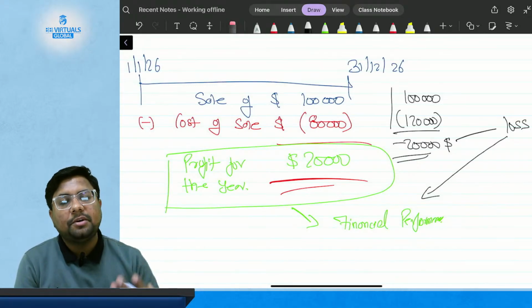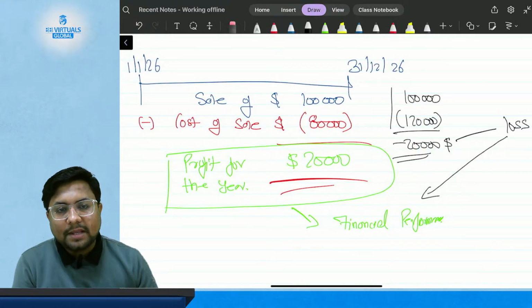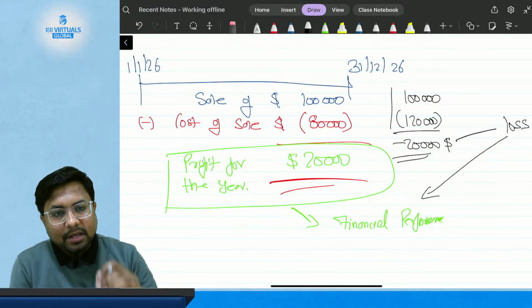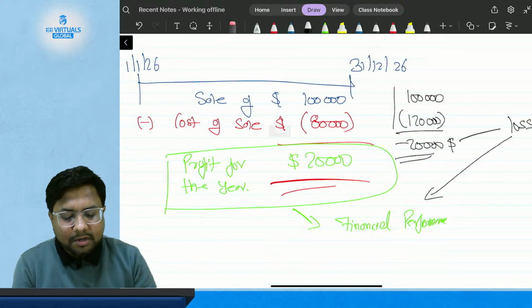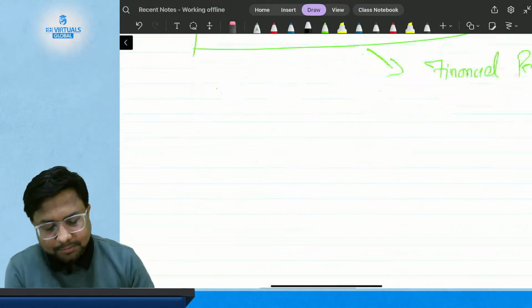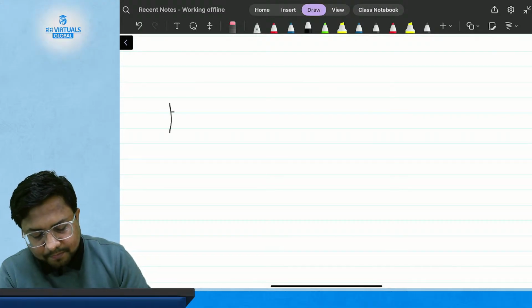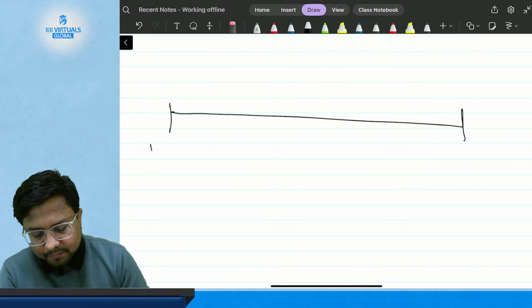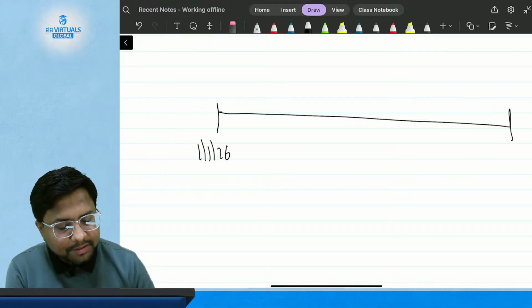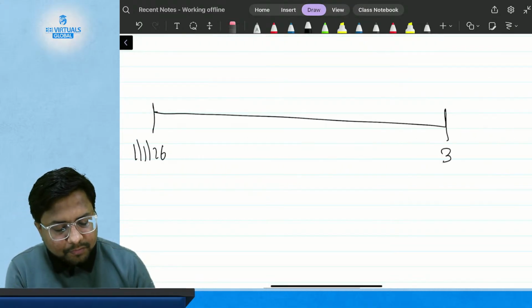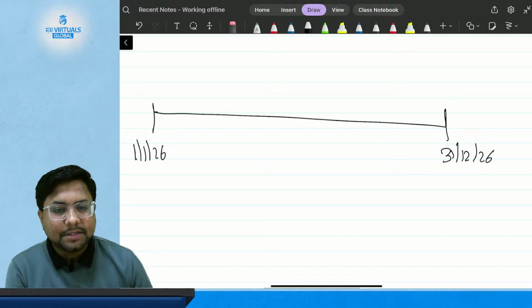It is not like the statement of balance sheet, or the statement of financial position. They talk about a particular period. Suppose your year looks like this: it starts from 1st of January 2026 and ends on 31st of December 2026.